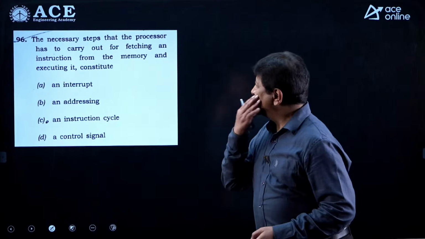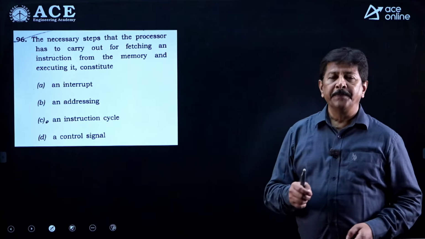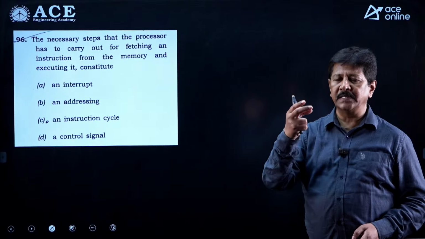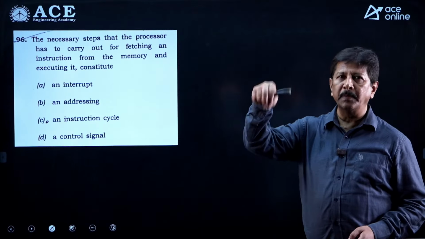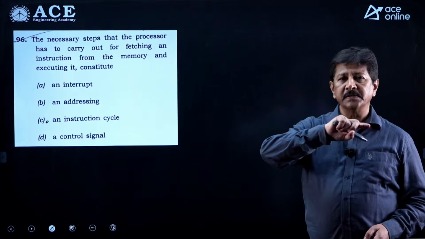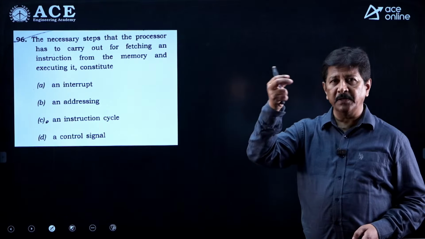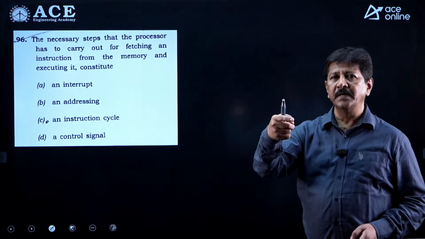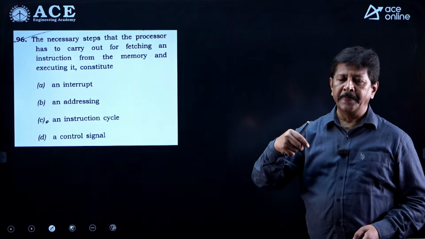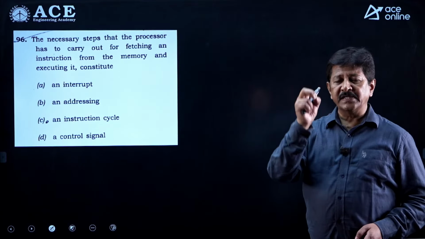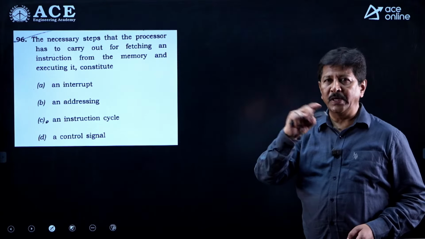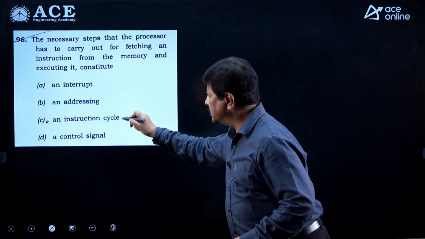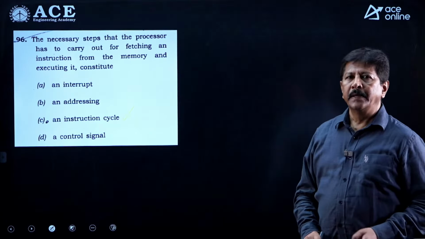Right, I think we keep on telling about this: how the instruction gets executed in the microprocessor or CPU once it is loaded into the memory. What the CPU does is go to the memory, fetch that particular instruction, decode it in the instruction register, and then execute it. So we say that the fetch cycle plus execution cycle together is called the instruction cycle. I think it is a very well known fact. So this is the answer to this, right?